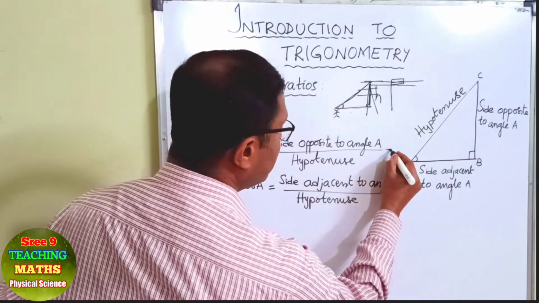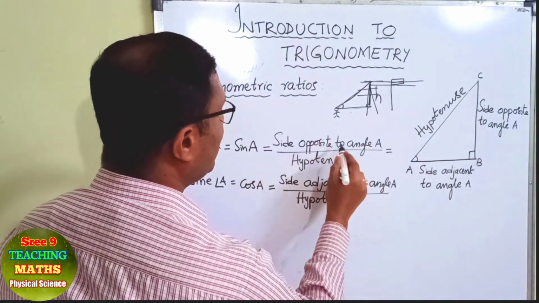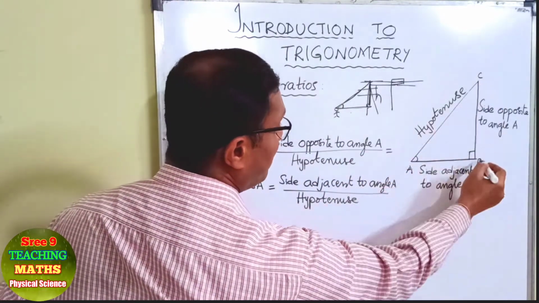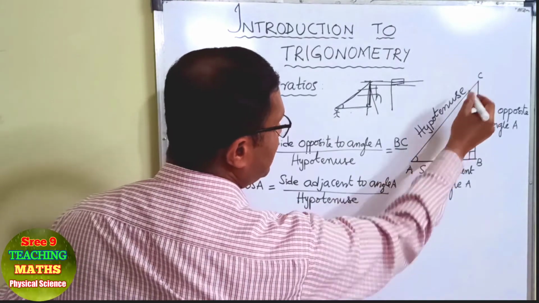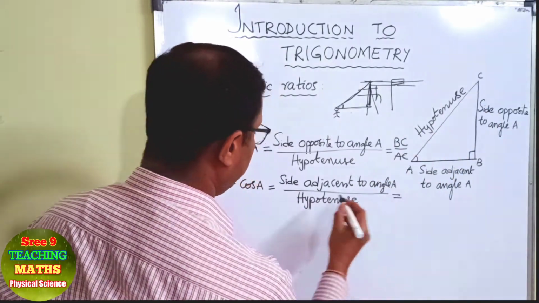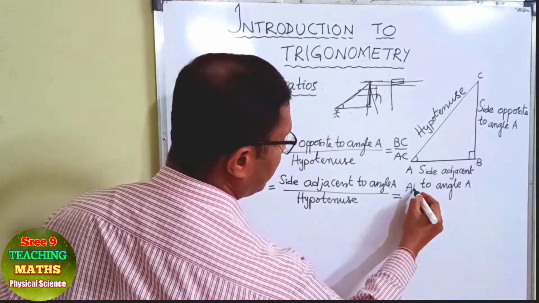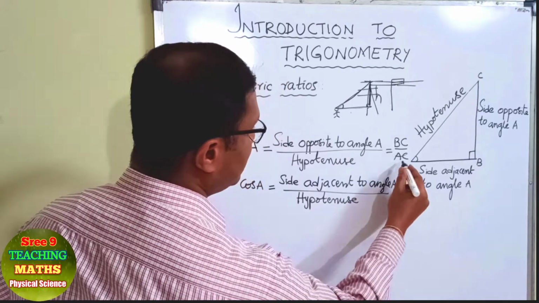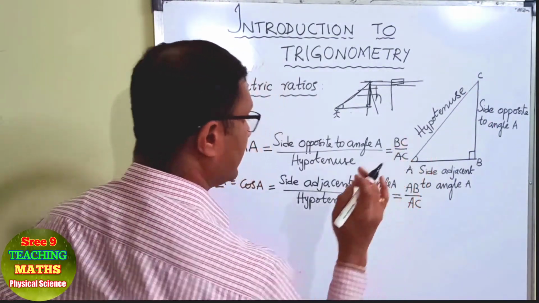In this triangle, let us write the names of the sides. The side opposite to angle A is which side? BC. Yes. So BC by the hypotenuse AC, right? And the side adjacent to angle A is AB, by the hypotenuse AC.